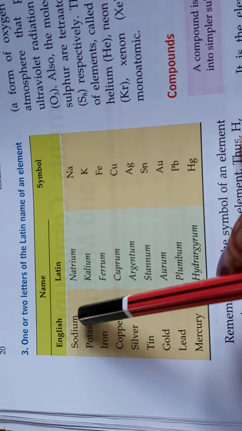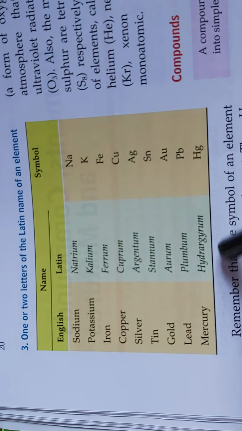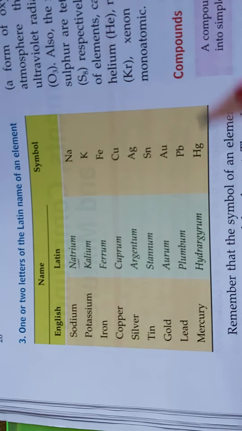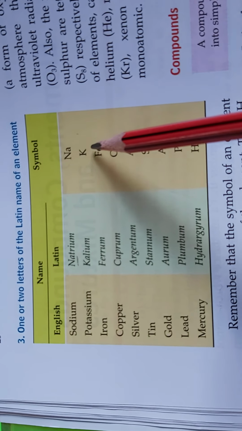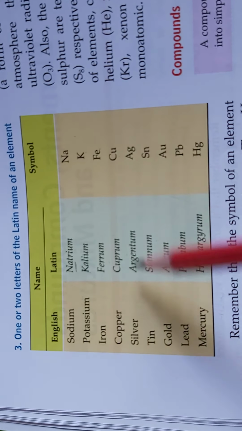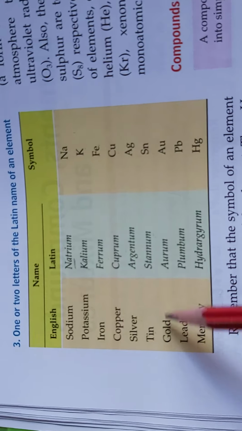In your periodic table you may see some elements having a different name and a different symbol. For example, sodium. We always use Na for sodium because these symbols are taken from the Latin words. Sodium is known as natrium, so Na is used. N we have used for nitrogen, Ne for neon, Na will be for natrium or sodium. Potassium, kalium, will start with K. Then iron, ferrum, Fe; copper, cuprum, Cu; silver, argentum, Ag; tin, stannum, Sn; gold, aurum, Au; lead, plumbum, Pb; mercury, hydrargyrum, Hg.